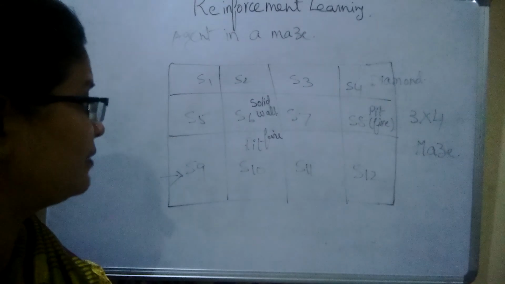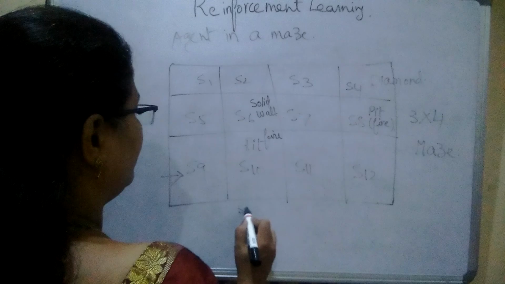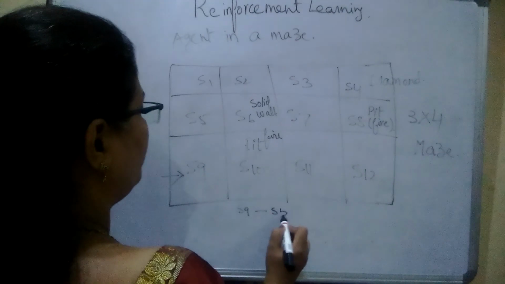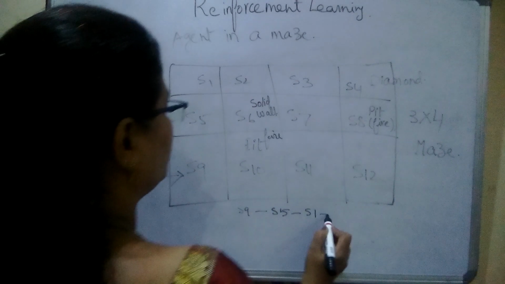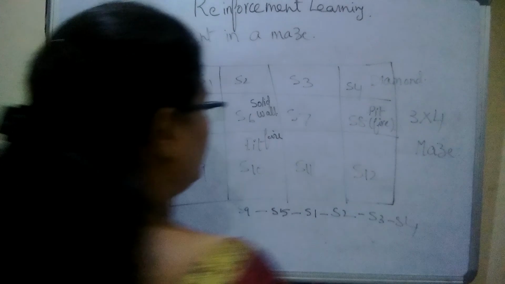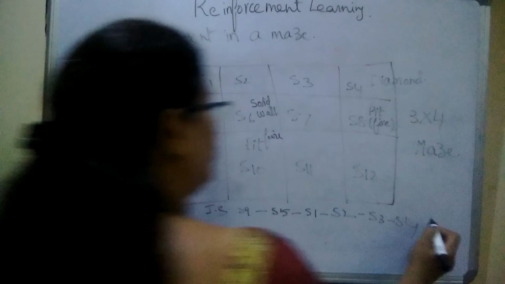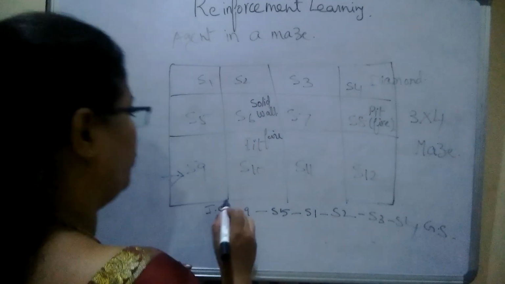So the correct sequence to reach the diamond is S9 to S5 to S1 to S2 to S3 to S4. This is the correct sequence from the initial state to the goal state.